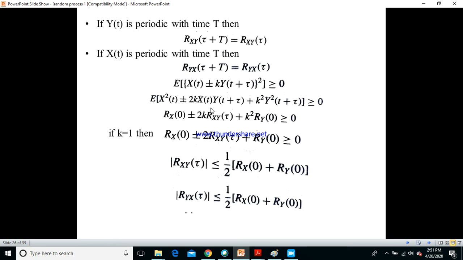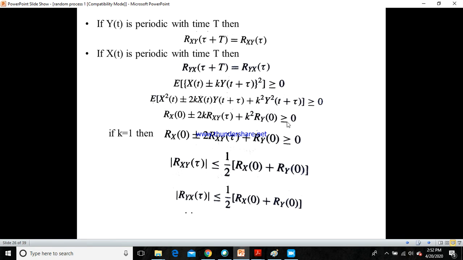Then you take the constant 2k outside, so the expectation of x of t into y of t plus tau is nothing but the correlation function Rxy of tau. And the expectation of y square of t plus tau is nothing but Ry of 0, which is when tau equals 0. Therefore Rx of 0 plus or minus 2k into Rxy of tau plus k square into Ry of 0 would be greater than or equal to 0.